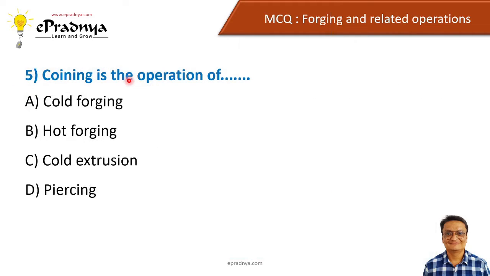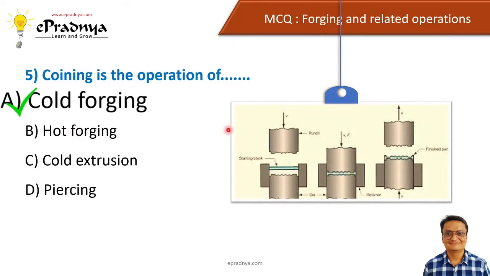Next, coining is the operation of, and options are cold forging, hot forging, cold extrusion, and piercing. And the correct answer is cold forging. Now, the coining operation is an operation by which we get the coins that we use as currency, and they have an impression on them, right? So these kinds of coins are manufactured with the help of an operation called cold forging, and it is performed at room temperature.